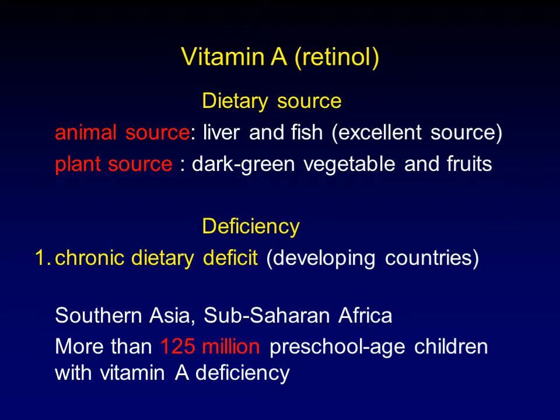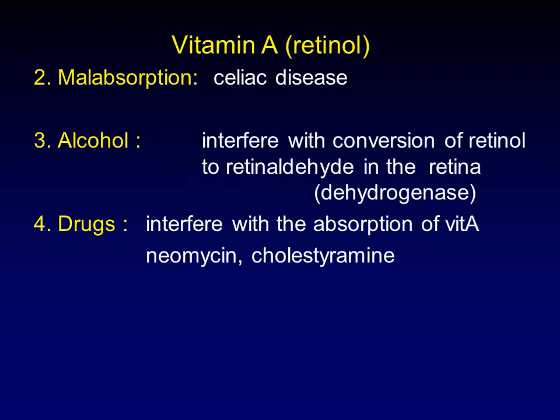In certain parts of the developing world, like sub-Saharan Africa and Southeast Asia, it is estimated that 125 million people, especially preschool children, have some form of vitamin A deficiency due to decreased dietary intake of food that contains a good amount of vitamin A, causing a chronic vitamin A deficiency. The main mortality of those children is due to increased risk of infection, in addition to the other clinical manifestations of vitamin A deficiency.